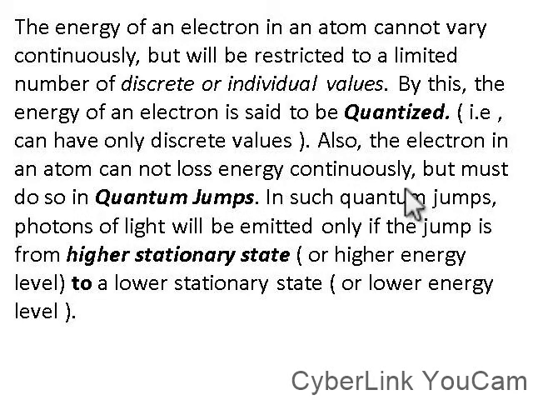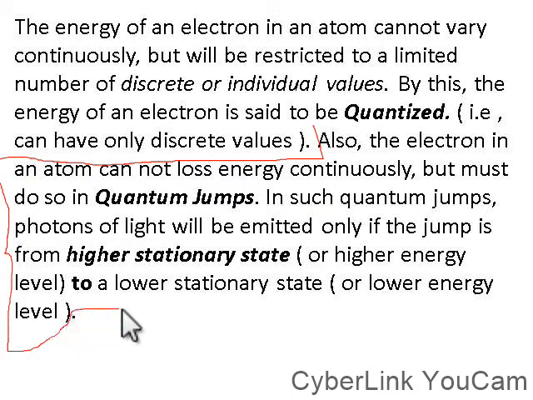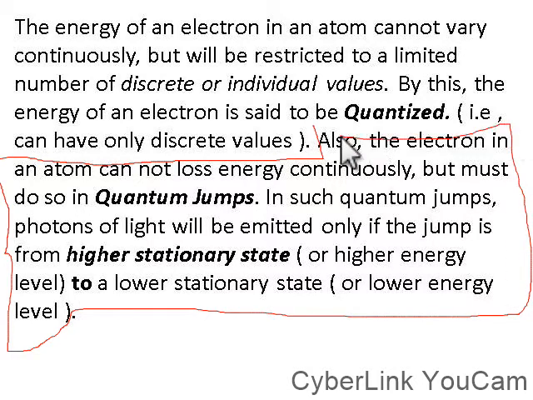In such quantum jumps, photons of light will be emitted only if the electron moves from a higher stationary state or higher energy level to a lower energy level or stationary state. Please kindly take notes of this particular stuff. Read this stuff 10 times to understand what this means, so that you will not be confused.